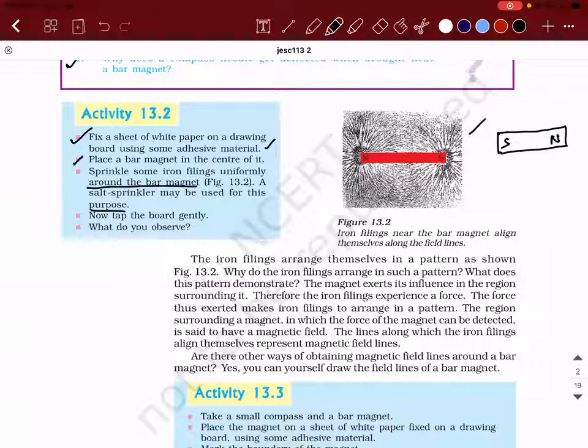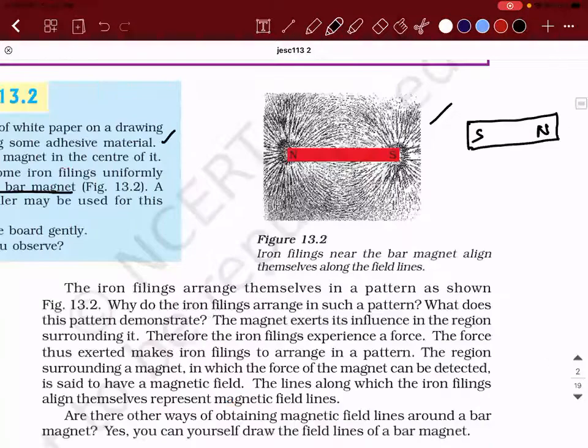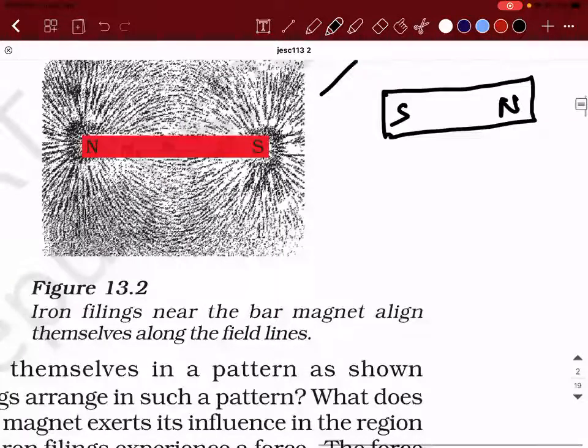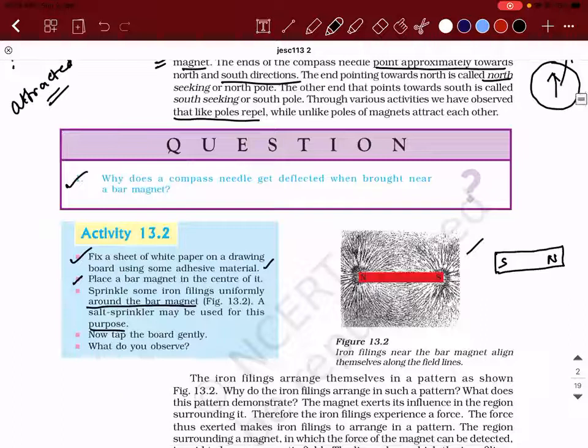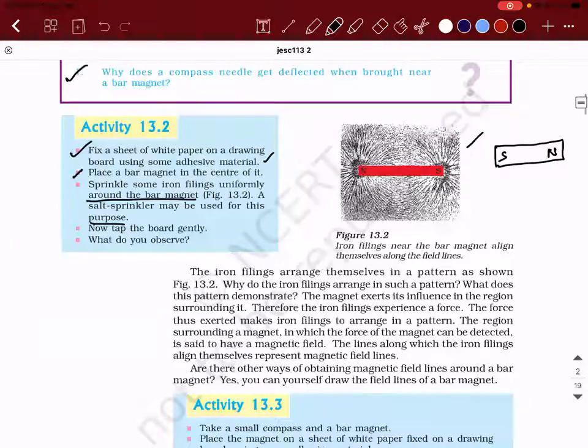Now, what you do is you just gently tap, just slightly disturb the board on which this paper is kept. After some time, what you will observe is a shape like this. Are you able to see a pattern in that? Yes, sir.